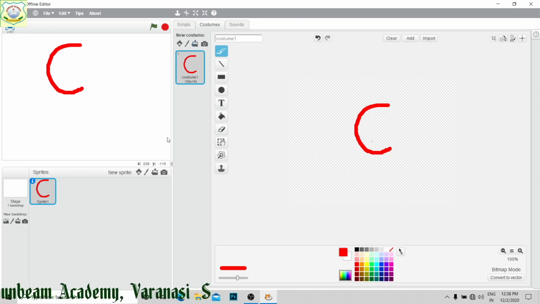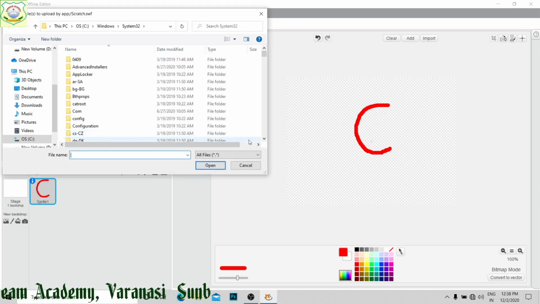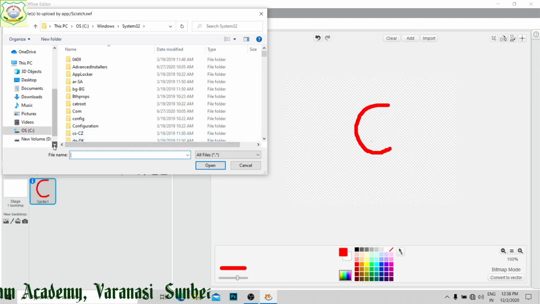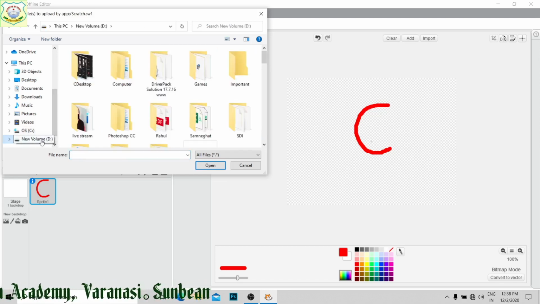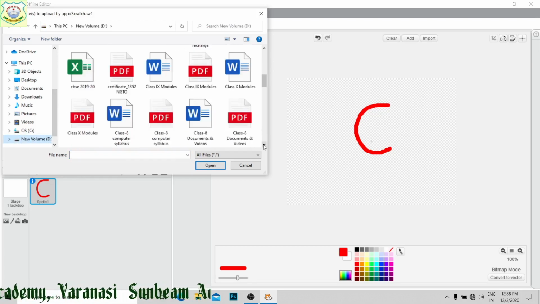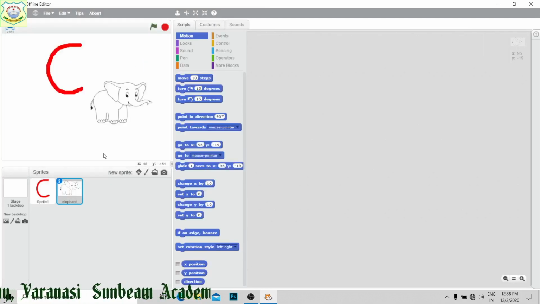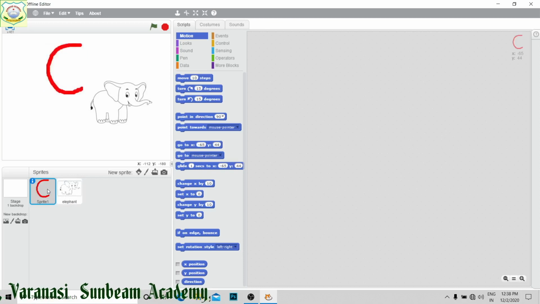Next is from your file. If you want to add any sprite which you have kept on your computer, you can take that. Suppose I have a few pictures, an elephant. Click on this one. This has been taken as a new sprite.